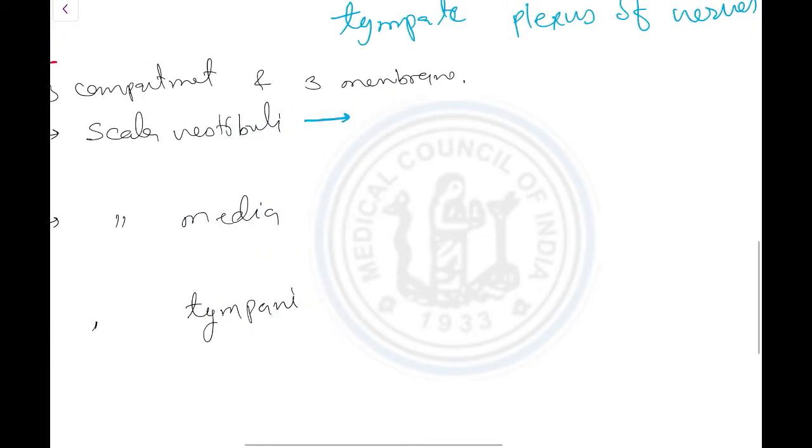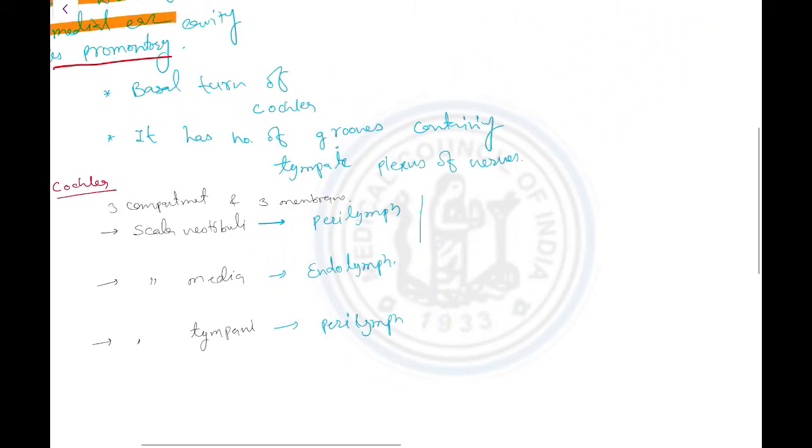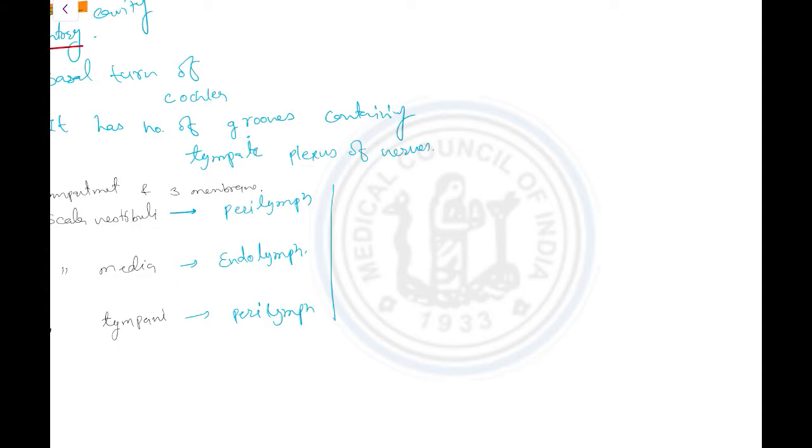Scala vestibuli contains perilymph, and scala tympani also contains perilymph, whereas scala media contains endolymph. The three membranes are Reissner's membrane, basilar membrane, and stria vascularis.